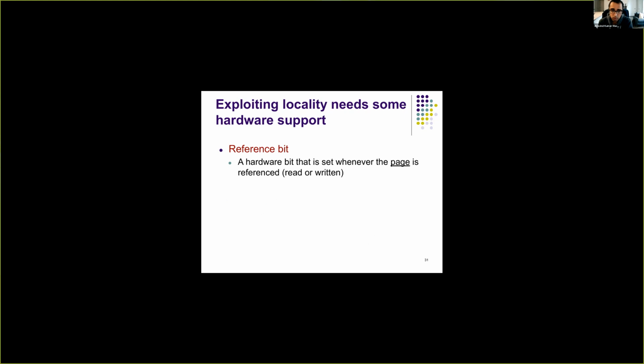The way hardware supports this is it provides a bit called the reference bit in the page table entry. This bit will be set whenever the process accesses this page. That way we know whether the page is being used by the process or not.